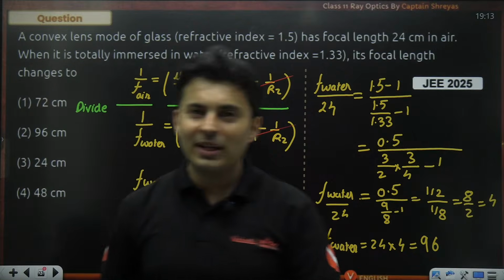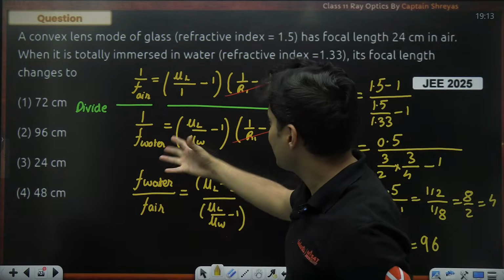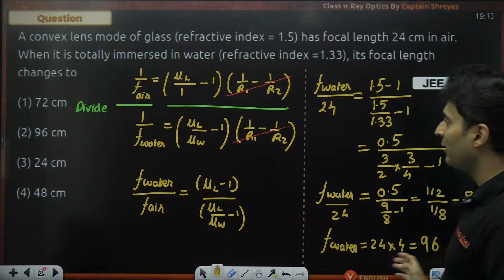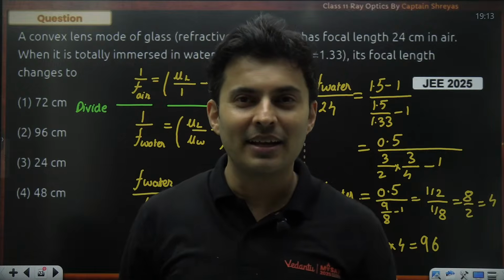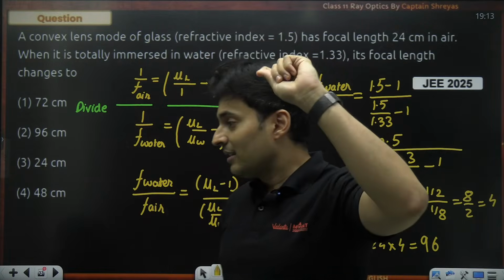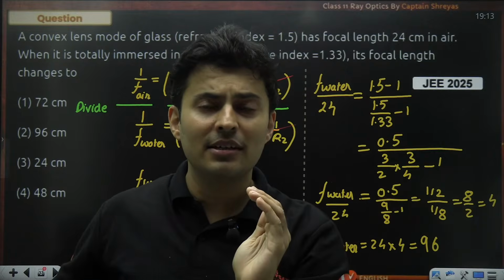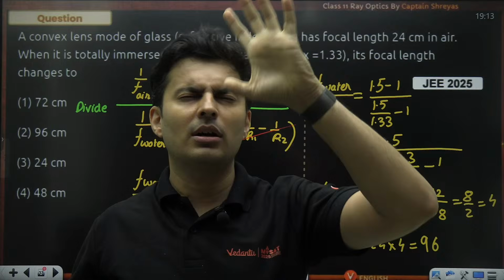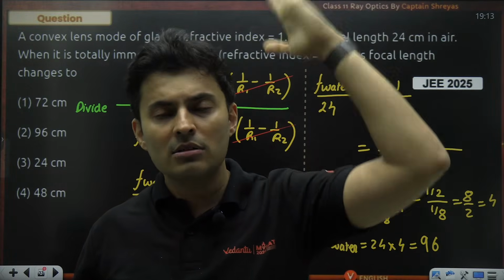Now, one thing I realize: for a lens, when the medium changes, the focal length will change. In water it is different, in air it is different. But that is not the case for a mirror. That question came in JEE: if you take a mirror and immerse it in water, what is the focal length? Many people thought the refractive index will increase, this will happen, that will happen, and wrote increases, decreases.